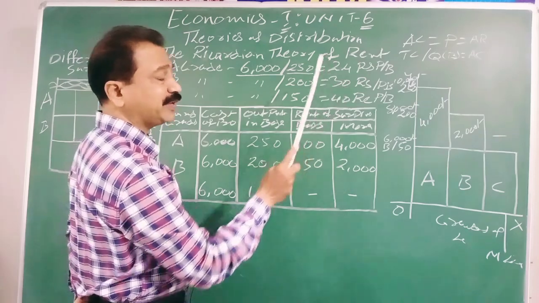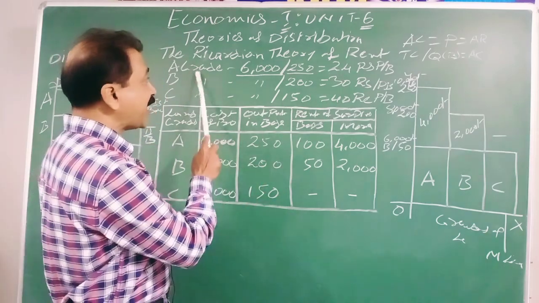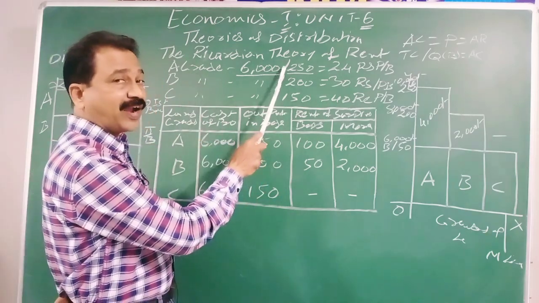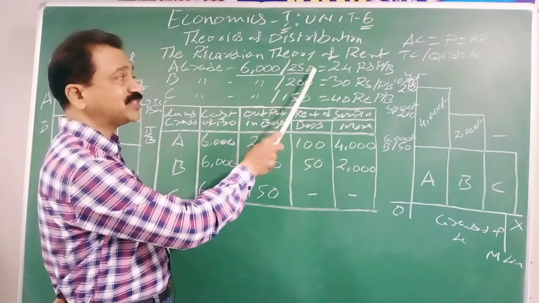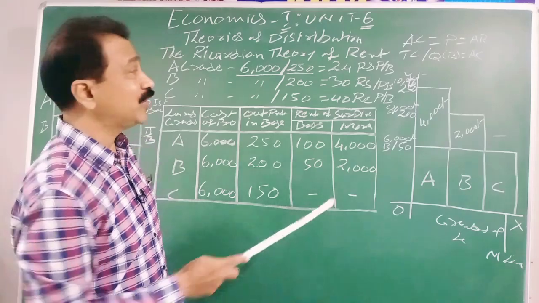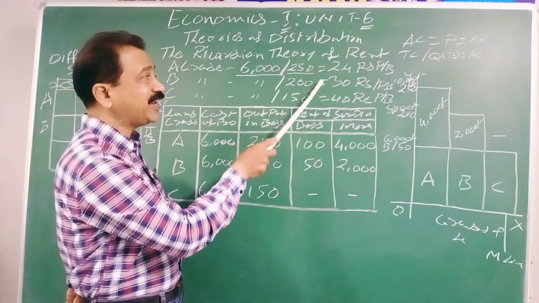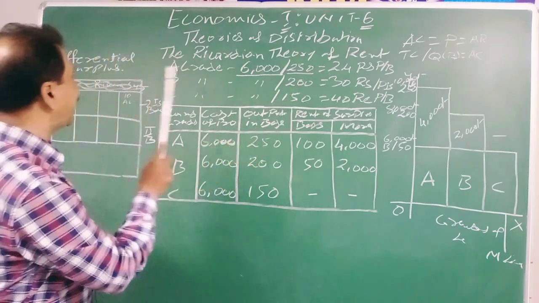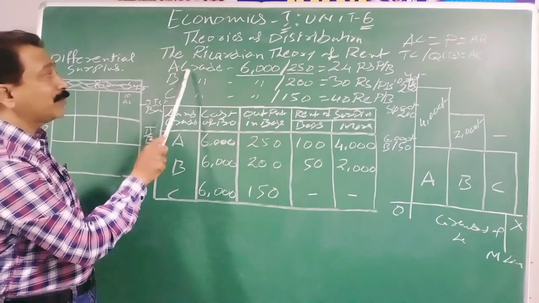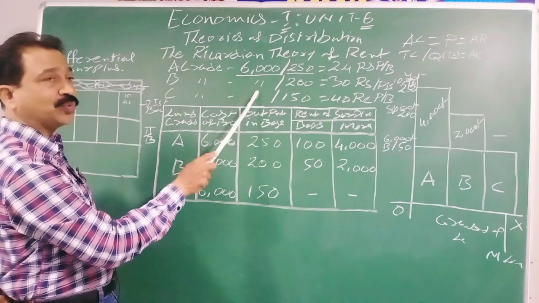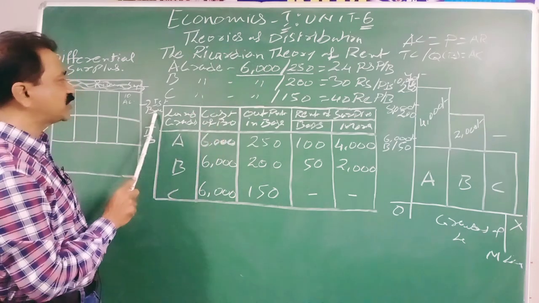Now they started selling their product at the price of 30 rupees. Automatically, A grade land people, the first batch, also start selling 250 bags at the same price of 30 rupees. Now they started getting the profit. This is the additional profit. This is the surplus, the differential surplus. Before B grade land is used, there is no differential surplus to the A grade land owners, the first batch.